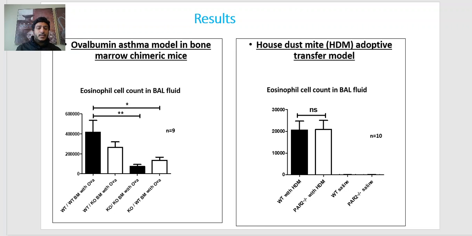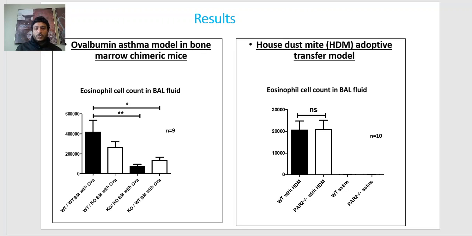Since the PAR2 expression on the structural cells is important, and this is missing in the case of PAR2 knockout mice, this might be the cause of the decrease in the T helper polarization of the immune response. So, to try to induce allergic inflammation in PAR2 knockout mice, we did another model, which is the adoptive transfer model on the right side.